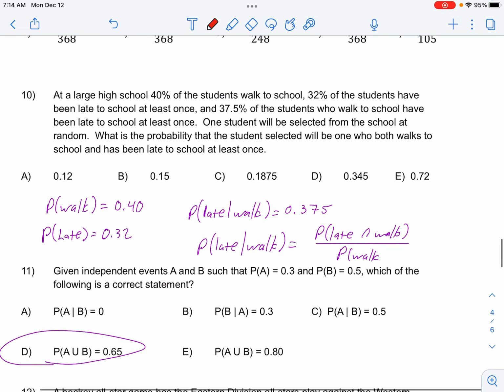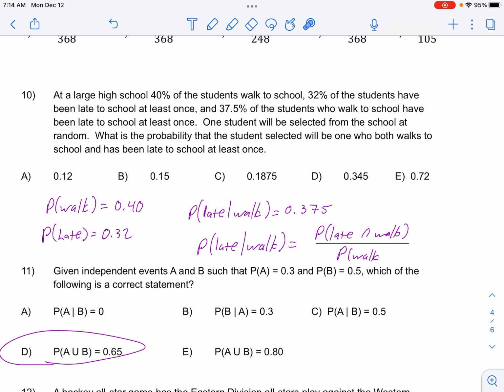Number 10. If you start to use the notation, it'll help. So they told you the probability somebody walks to school. They told you the probability someone had been late to school, 32%. Then, this part's maybe the tricky part. This is a conditional statement. 37.5% of the students who walk, so that's my condition. So it's a conditional probability.